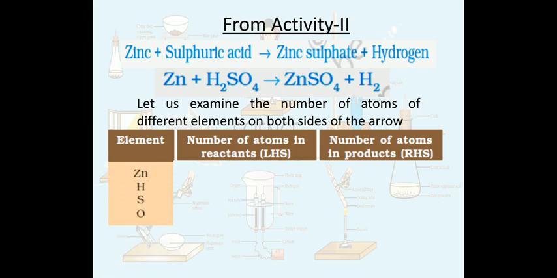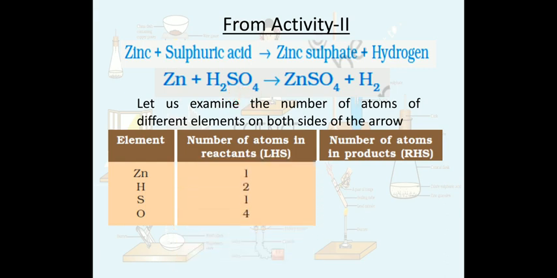So we have elements on the left hand side, and on the right hand side also zinc, hydrogen, sulfur and oxygen. But what is the number of atoms on the left hand side and right hand side? You can easily calculate that on the left hand side we have 1 zinc, 2 hydrogen, 1 sulfur and 4 oxygen, right?